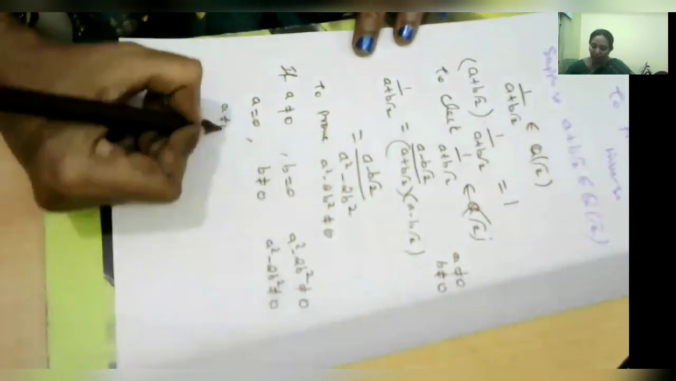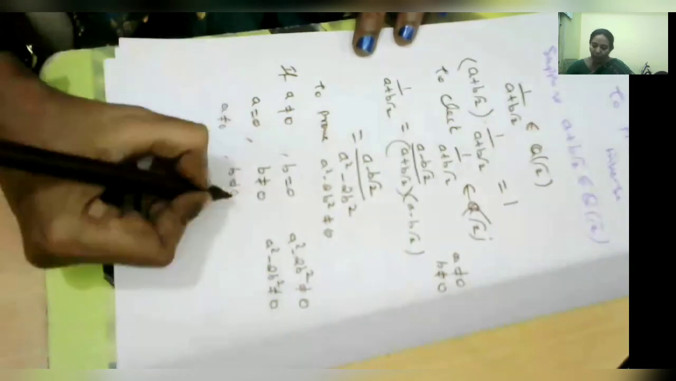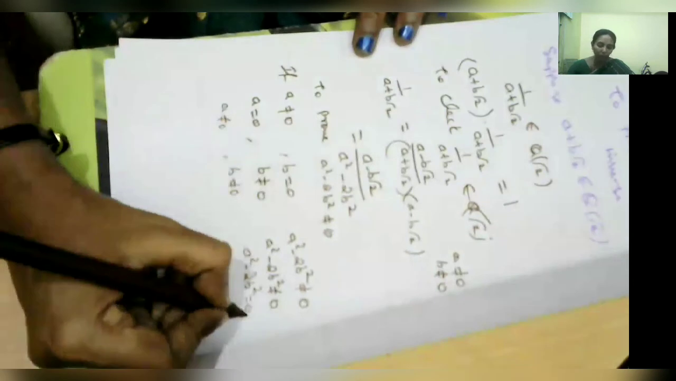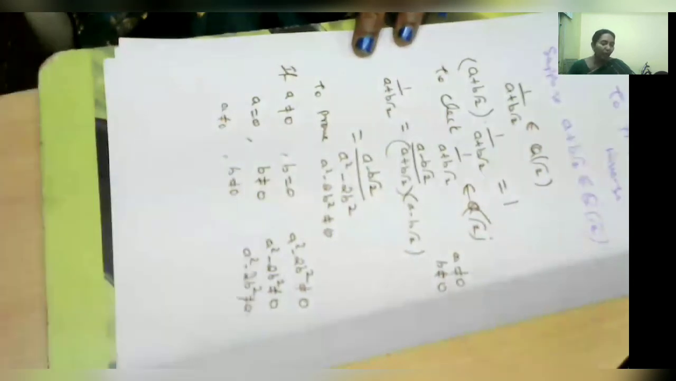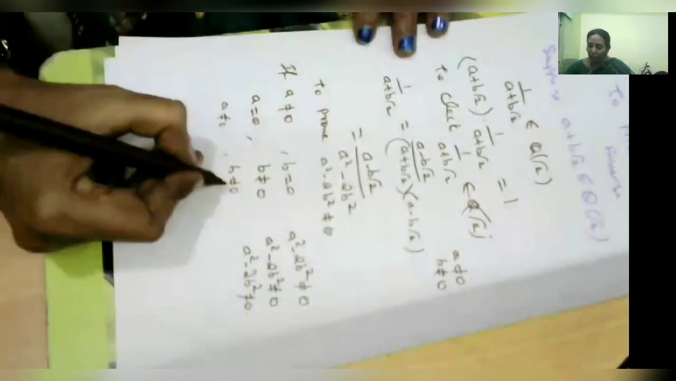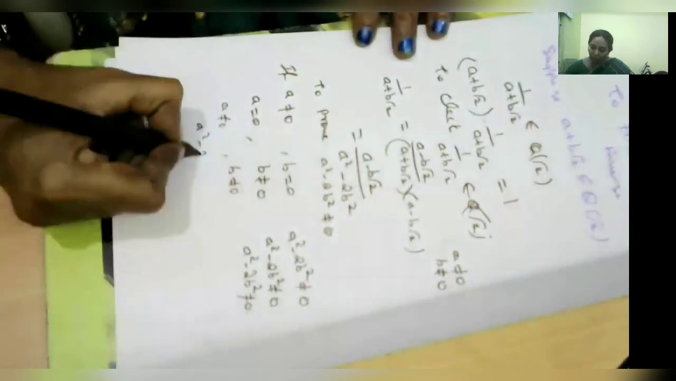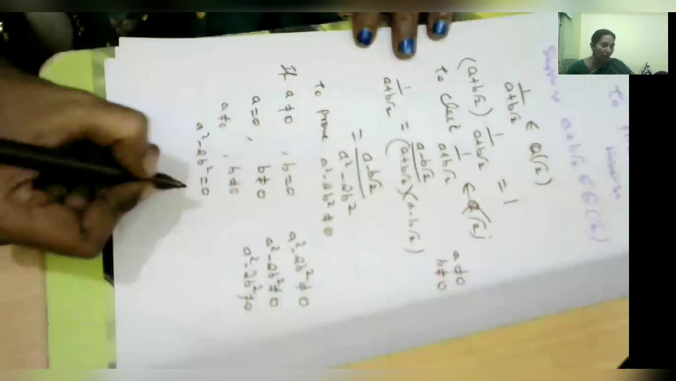Now the third case, a is not equal to 0, b is not equal to 0. In this case also, a square minus 2b square is not equal to 0, so the denominator is not equal to 0. Suppose a square minus 2b square is equal to 0.